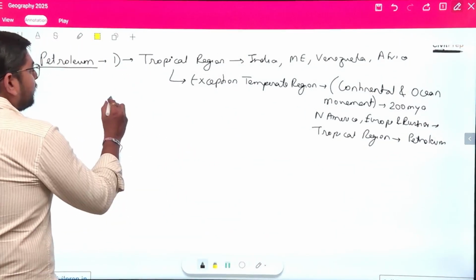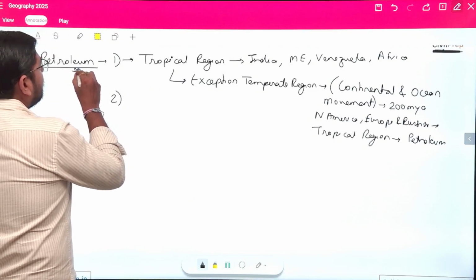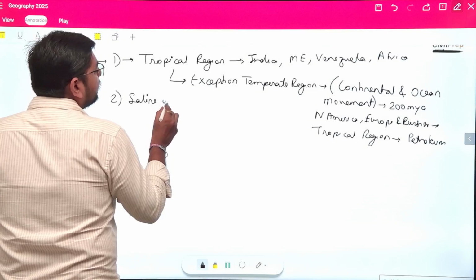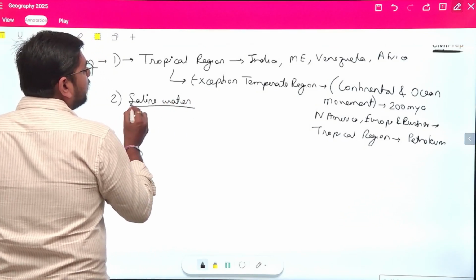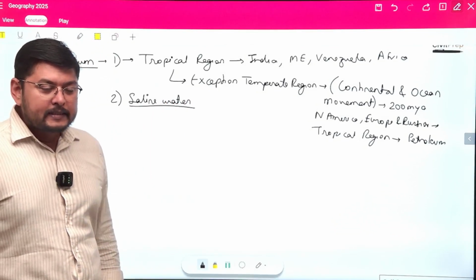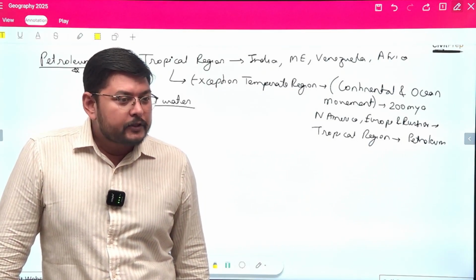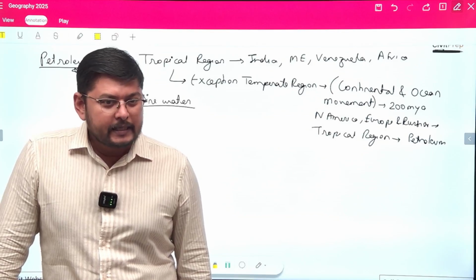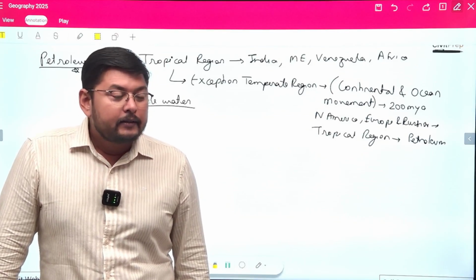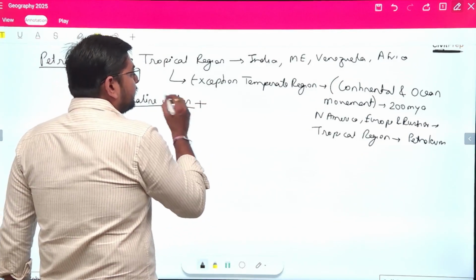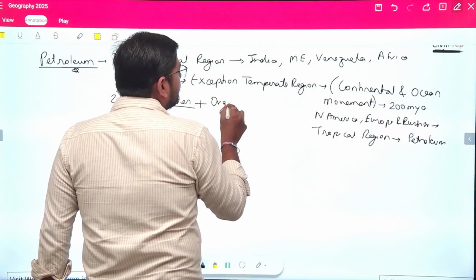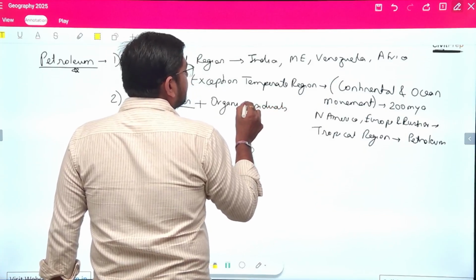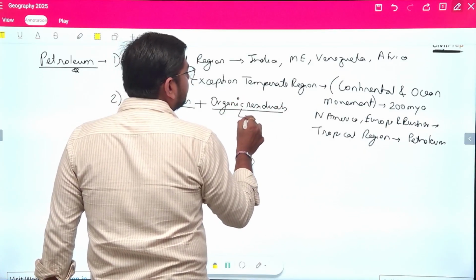Now, when we move forward, I see that petroleum will always form in saline water. So with the availability of saline water, we will see the formation of petroleum oil. There is certain complex organic chemistry taking place with the saline water, and the saline water plus the organic residuals result in the development of petroleum.